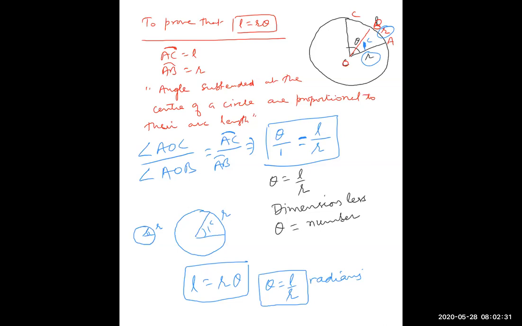So this is a very, very important relation: theta is equal to L upon R. Because of this, when an angle is expressed in radian, the word radian is omitted. We need not say radian. Suppose I say angle is 3, then it does not mean that angle is 3 degree or 3 grade. Degree and grade I have to specify. But if I say angle is 3, that simply means angle is 3 radian.